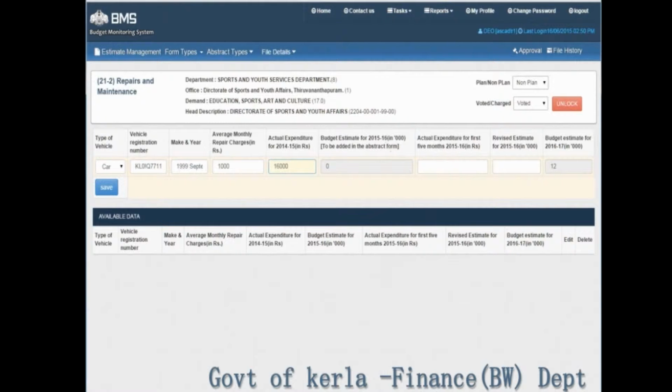Here you can see the budget estimates for current year is disabled. The details can be entered later in the abstract form. That will be covered in another episode. Enter the actual expenditure for the first 5 months. Enter the revised estimates. You may notice that the budget estimates for the next year is automatically fixed.